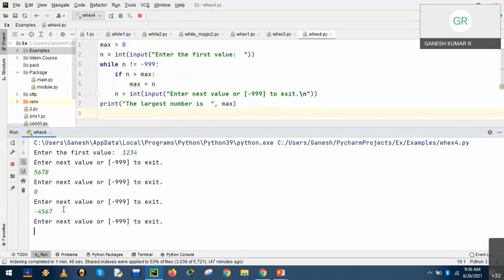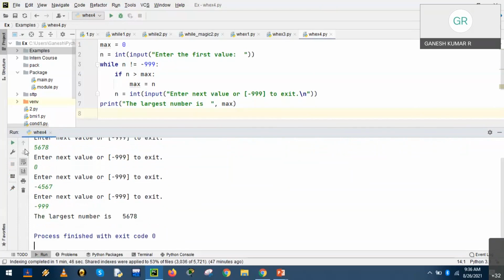So we want to stop the process. We have 4 inputs, that will be enough. We would like to find the largest of the given 4 inputs. So the conditional expression value minus 999 stops the process. So out of the 4 values, the largest has been compared and it is displayed: 5, 6, 7, 8.